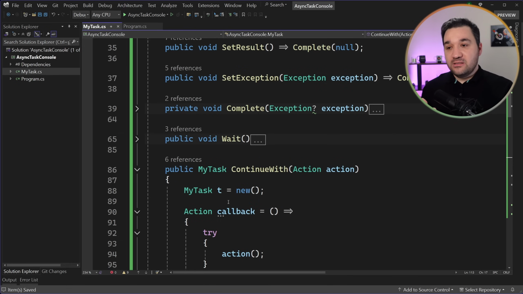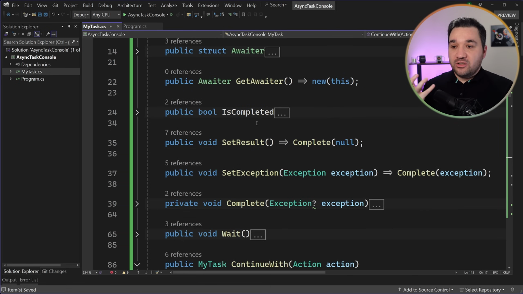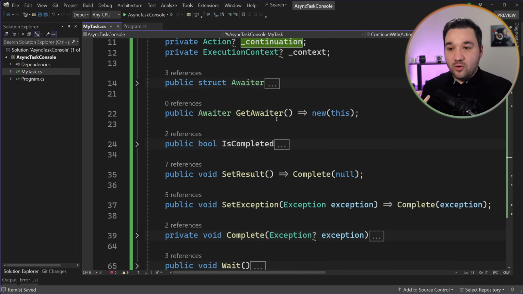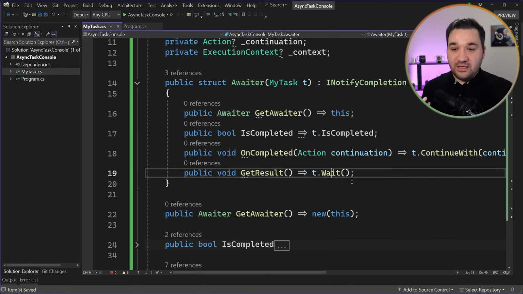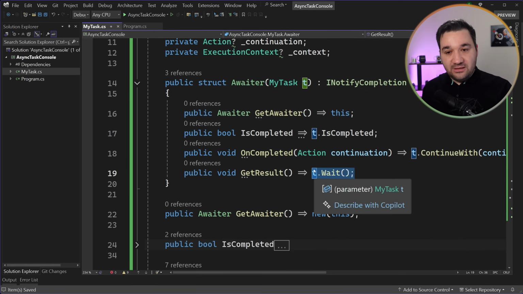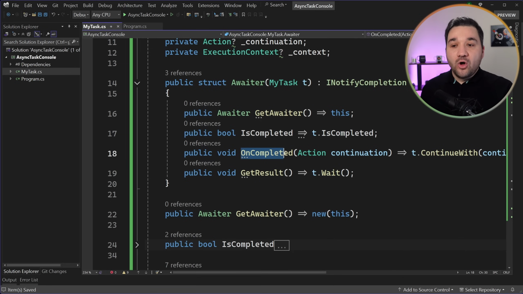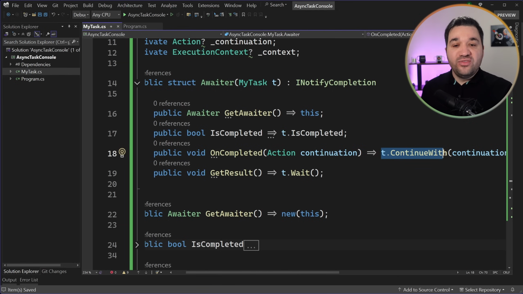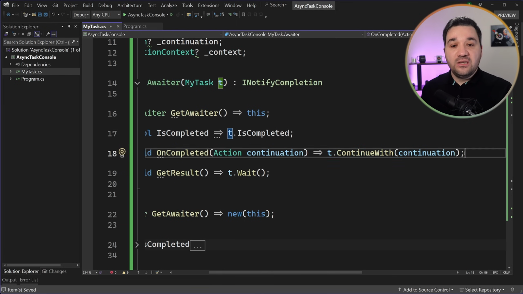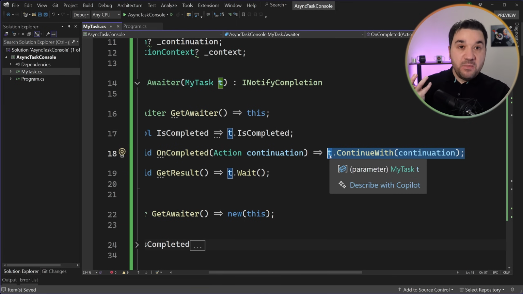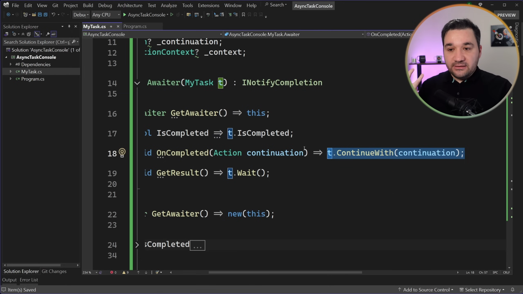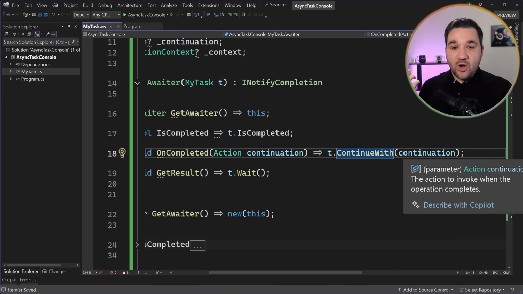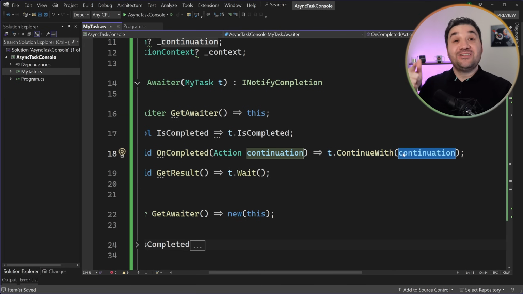But what happens when the actual task is completed, which this awaiter and the Wait function do? When the OnCompleted event is fired, it calls ContinueWith with the continuation action, which means if the main task is somehow completed, it is continuing with the continuation action.